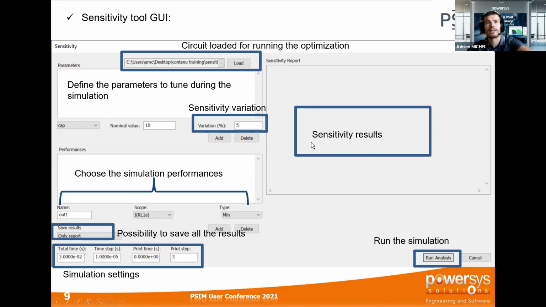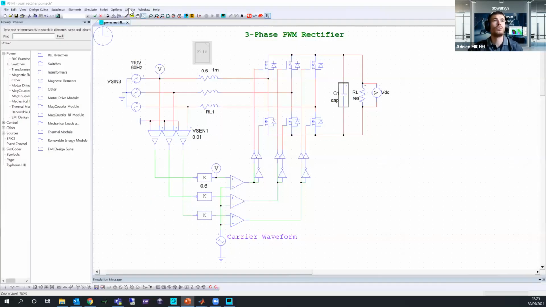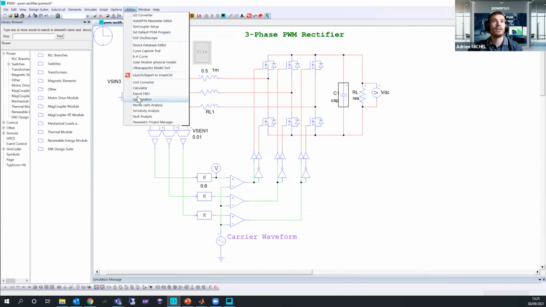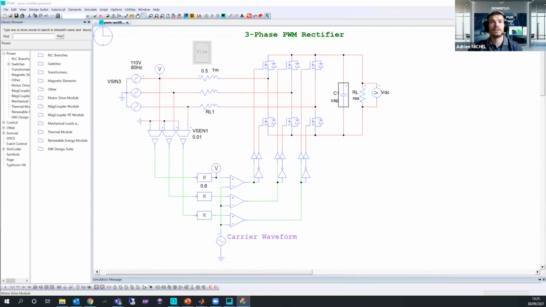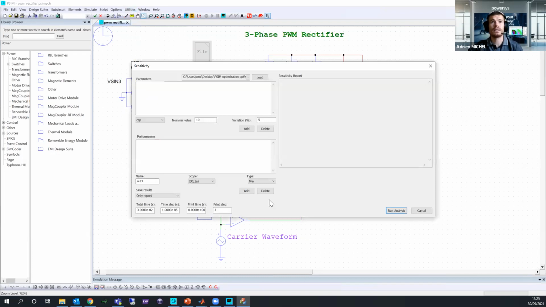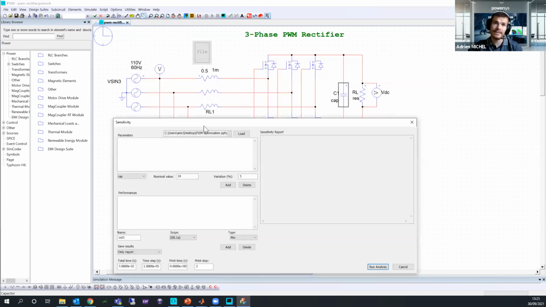So now let's go back into PSIM, and as you know the interface, you have to go into the utilities, and here you have the new module shown. First, we are going to apply this sensitivity analysis. You can see the GUI directly now. As I told you, since I have put cap and res, I will have directly the parameters which are automatically loaded by the tool. So you don't need to do anything else.